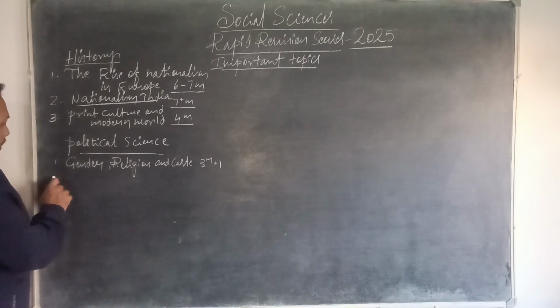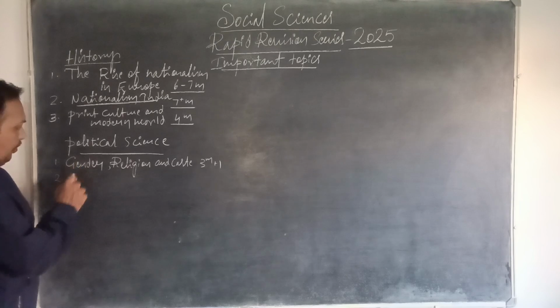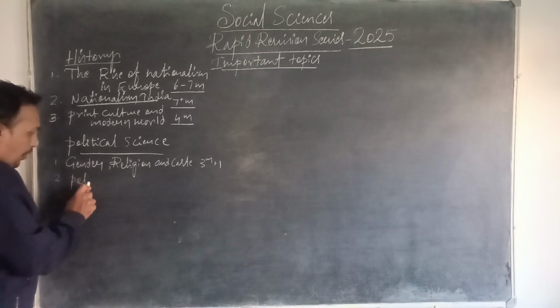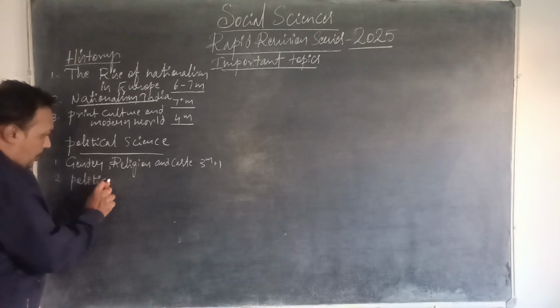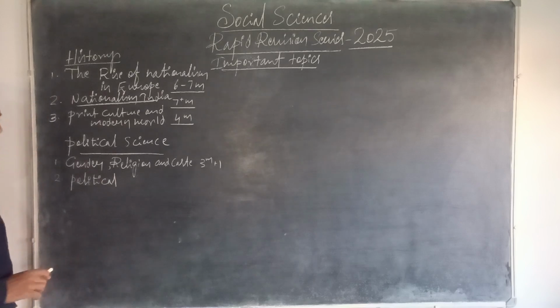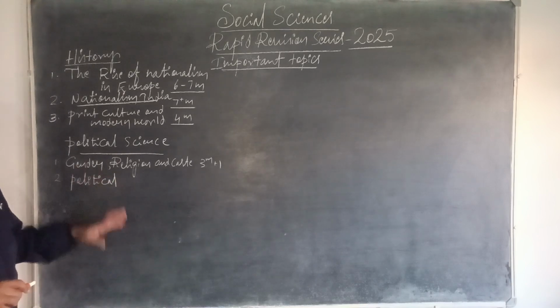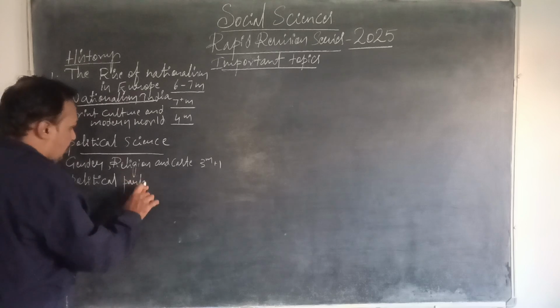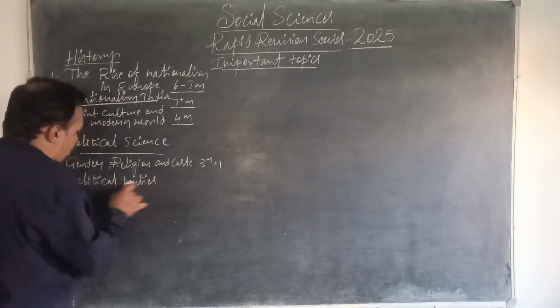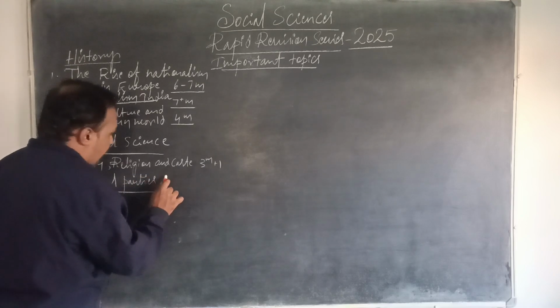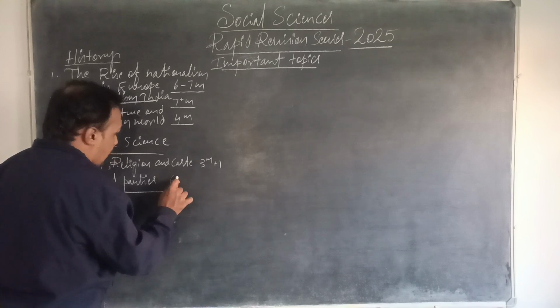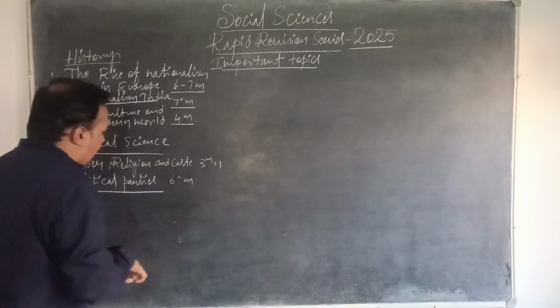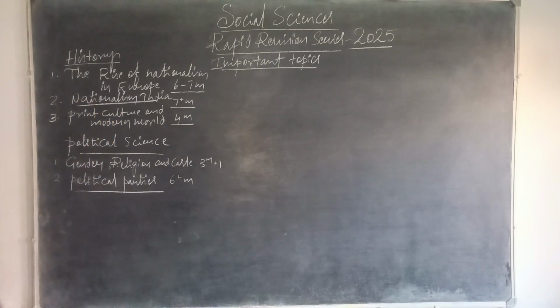Another very significant chapter of the entire political science is Political Parties. Must study. Without this chapter, you can't score the marks in political science at all. A 5 marks question will come from this. Must, a 5 marks question will come. So this chapter carries 6 plus marks. It is a very crucial chapter in political science.